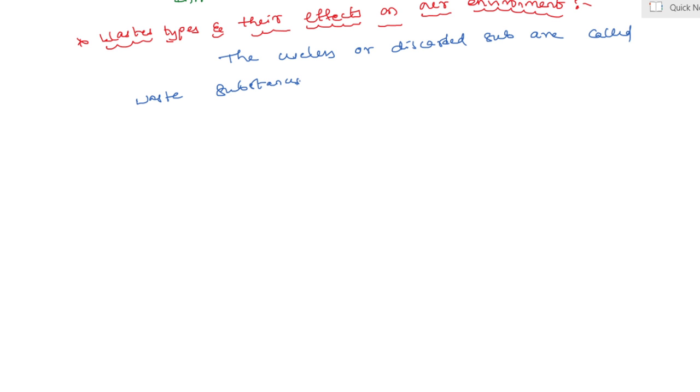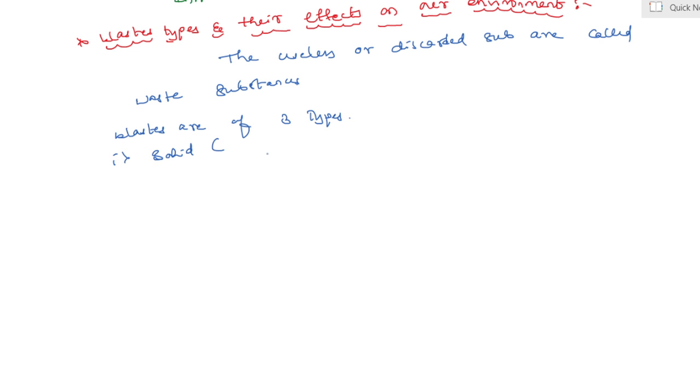Yes, my dear students, wastes are of three types. How many types? Three types. One is termed what? Solid, the second one is liquid, and the third one is gas. Yes, my dear students, wastes are of three types. Yes, the first one is solid waste.